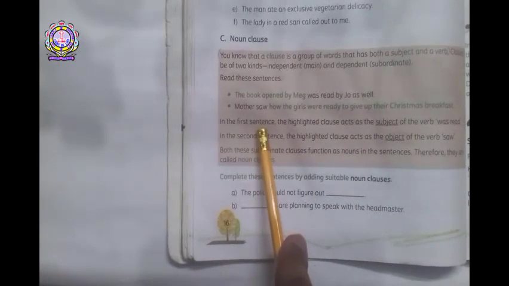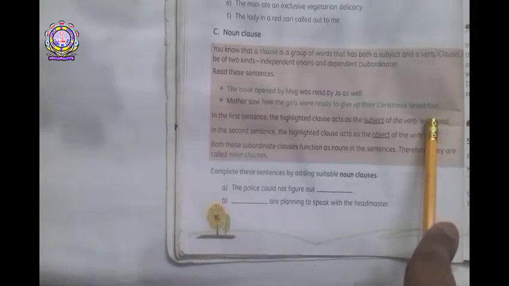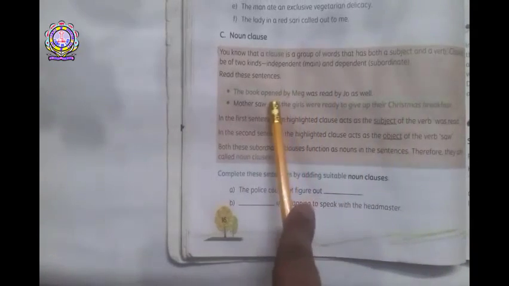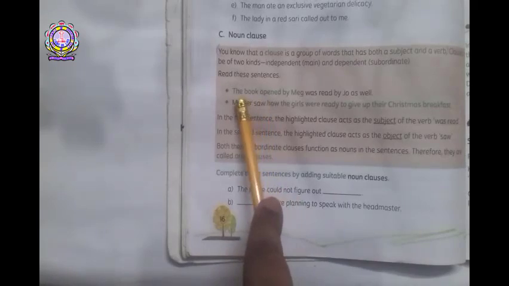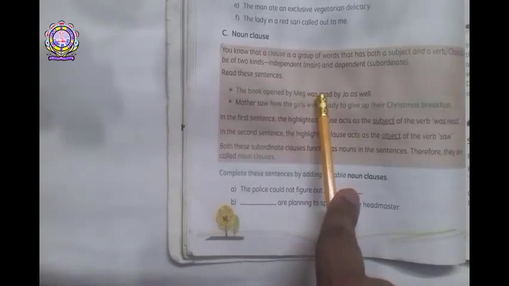In the first sentence, the highlighted clause acts as the subject of the verb. Which is the verb in the sentence? Was read. The book opened by Meg is a clause in the sentence. So it acts as a subject of the verb in the sentence, was read.